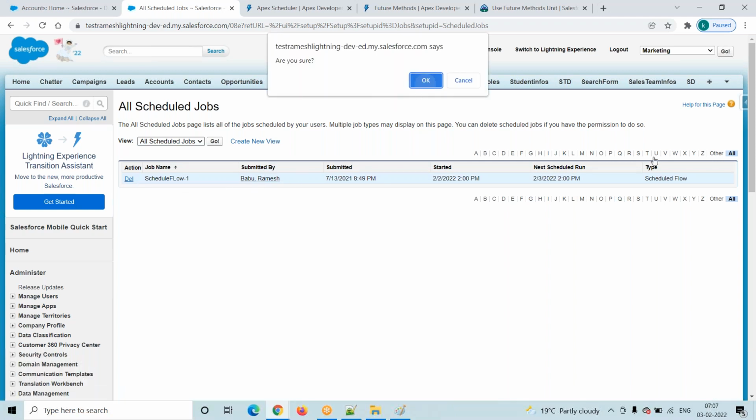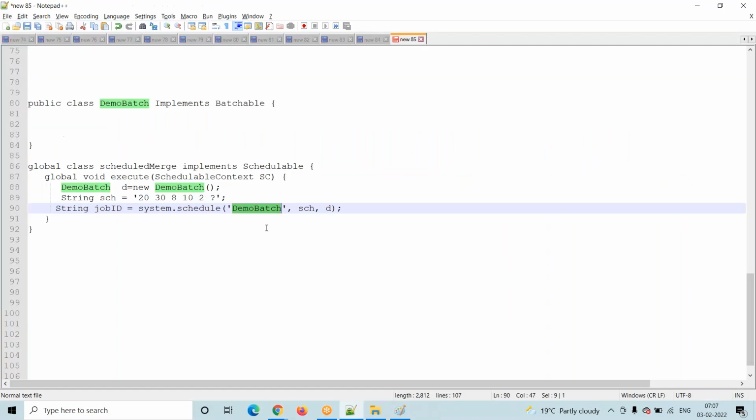I'm trying to delete this one, okay. This is nothing but a schedulable batch. Schedulable is nothing but we have to schedule the batchable and the queueable interfaces. Okay, we have to schedule. How to schedule is, we have to write a class. This class we make schedulable by using the Schedulable interface, and here there is an execute method.